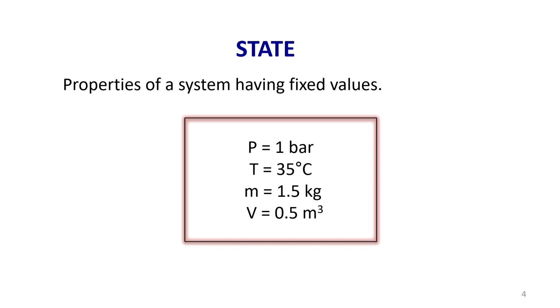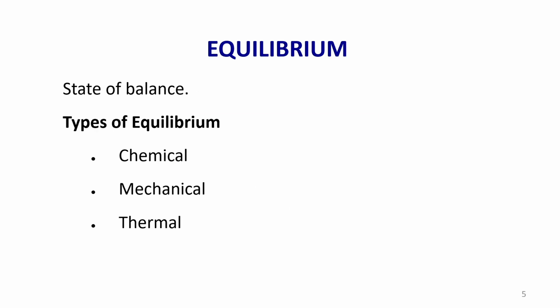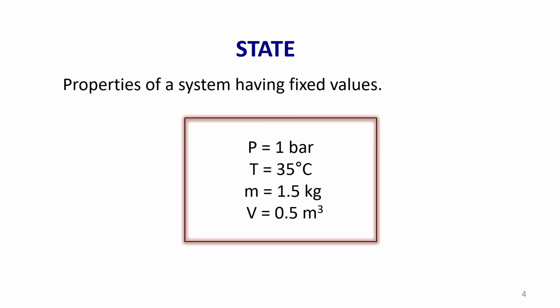Suppose if I divide this block into 2 equal parts, the pressure will still remain the same in both the blocks, and the temperature will remain the same. However, mass will be 1.5 kg divided by 2 and volume also will get halved. So, here I have mentioned 2 extensive properties and 2 intensive properties.